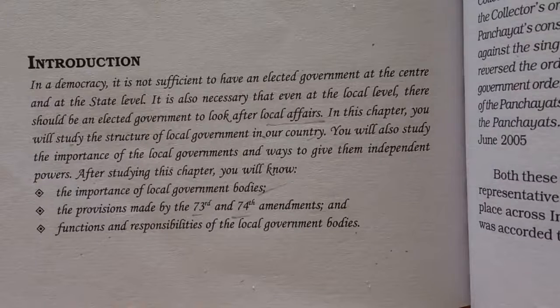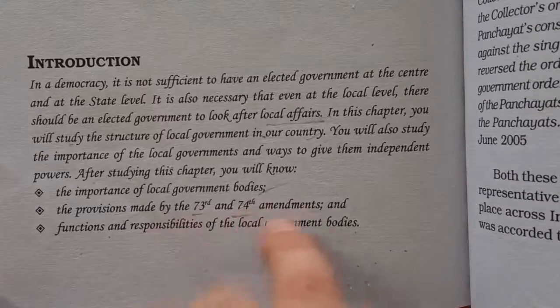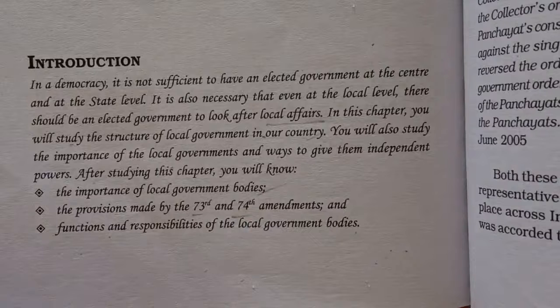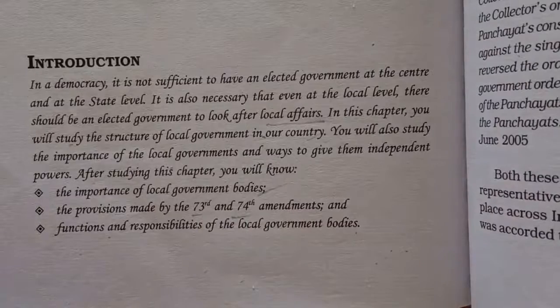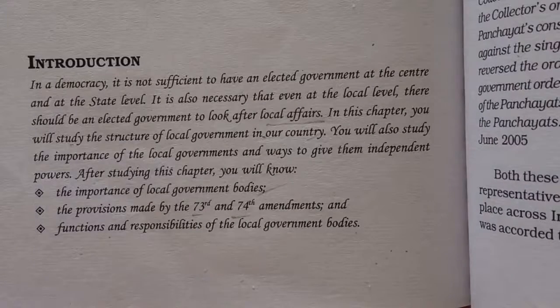But the new thing which you will be studying here is the provision made by the 73rd and 74th amendments in the constitution. There were two important amendments passed, that is 73rd and 74th. So we will see and read what the provisions of the 73rd and 74th amendments were, and what changes and developments they brought for the local governments under these amendments of the constitution.